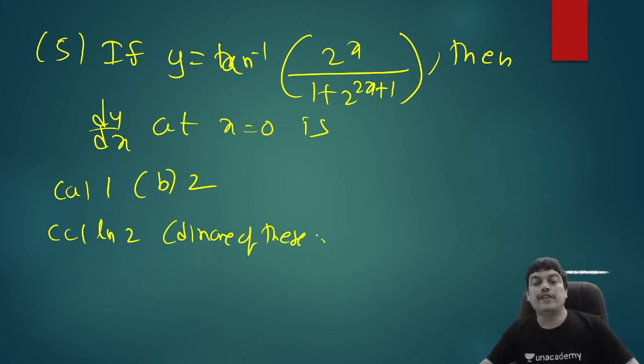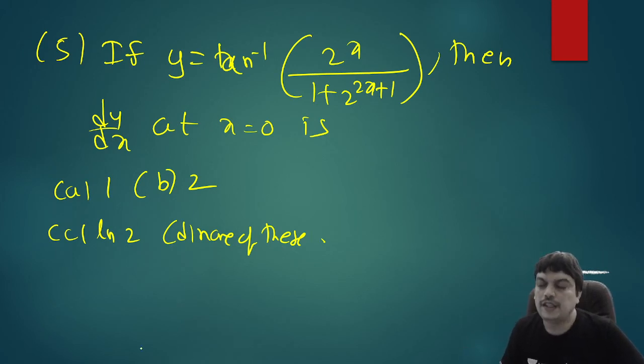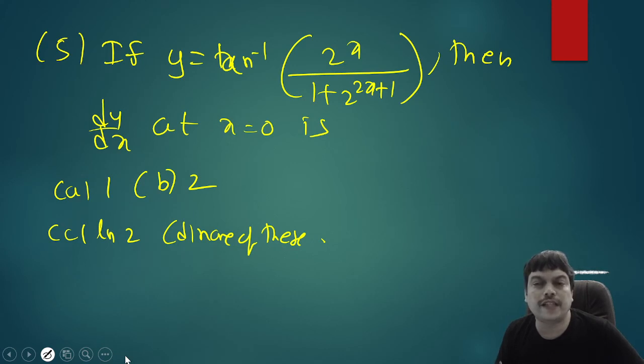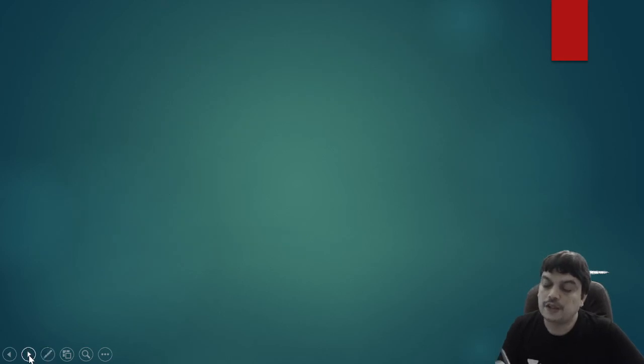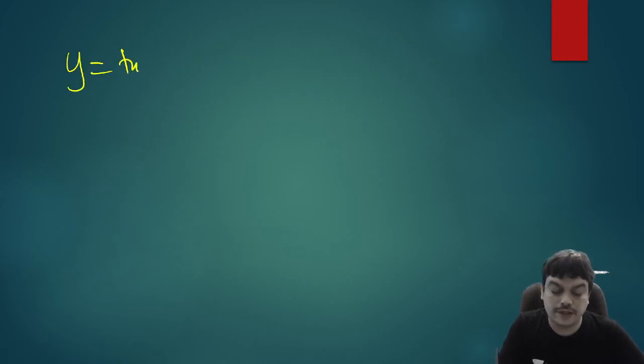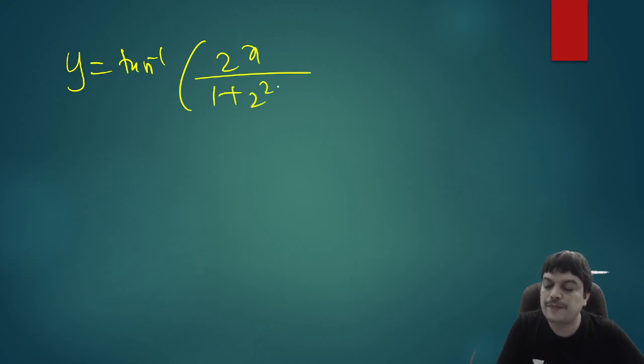So already I have given one formula for tan inverse of something. So I'll just show what is being used here. Like tan inverse x plus tan inverse y and tan inverse x minus tan inverse y, both formulas I've given. Let's see which will work here. So the question is y equal to tan inverse of 2 power x divided by 1 plus 2 power 2x plus 1. Let's see how you can manipulate this before you differentiate.